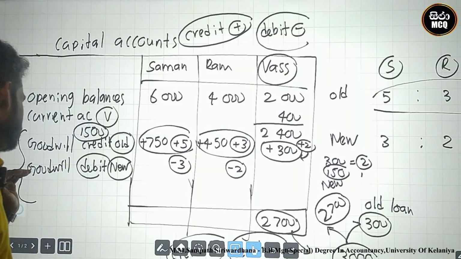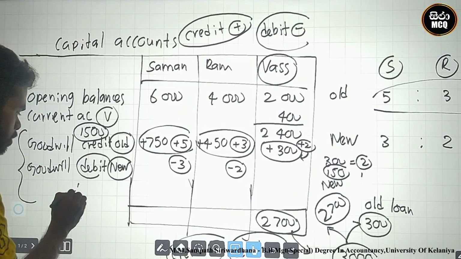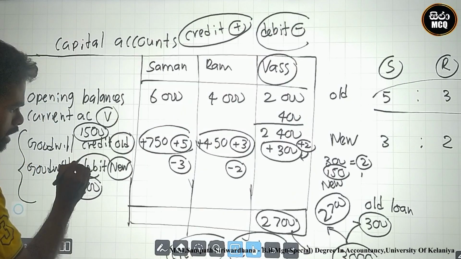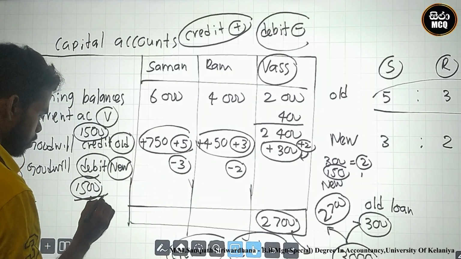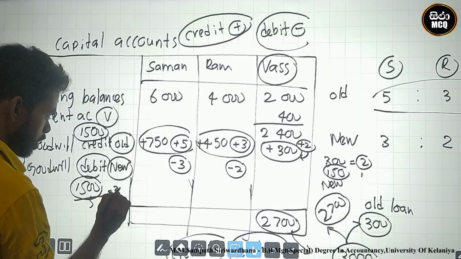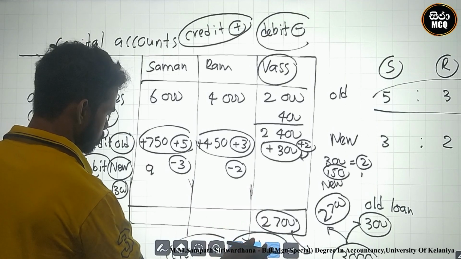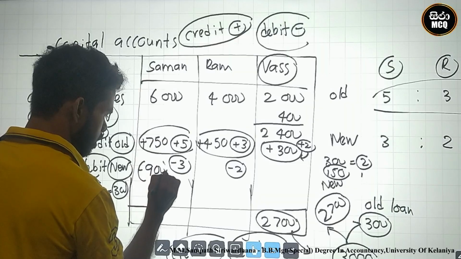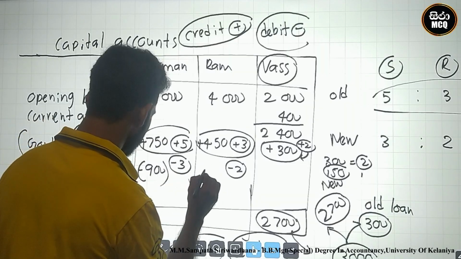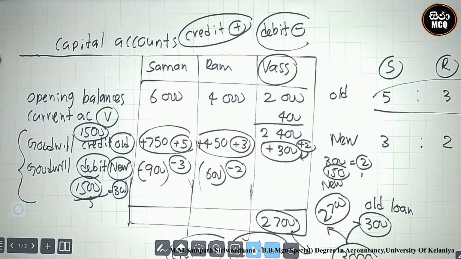And again, the goodwill adjustment is a debit of 1,500 to 3 to 2, divided by 5. 3 and 2 is 5. The one part is 300. 300 multiplied by 3 is 900 minus. 300 into 2 is 600 minus. This is the goodwill adjustment.